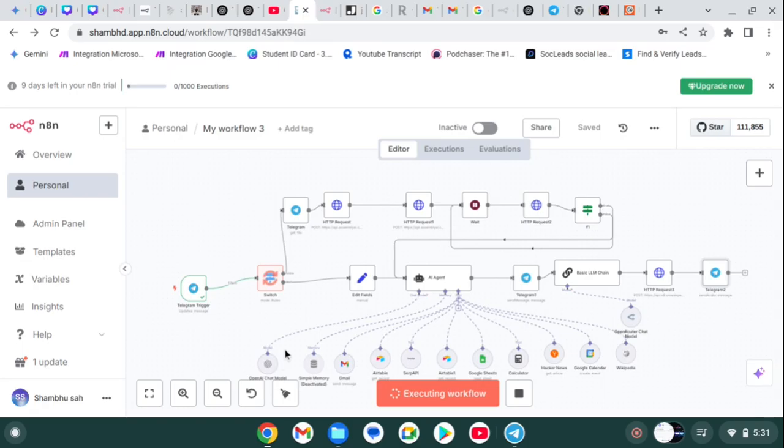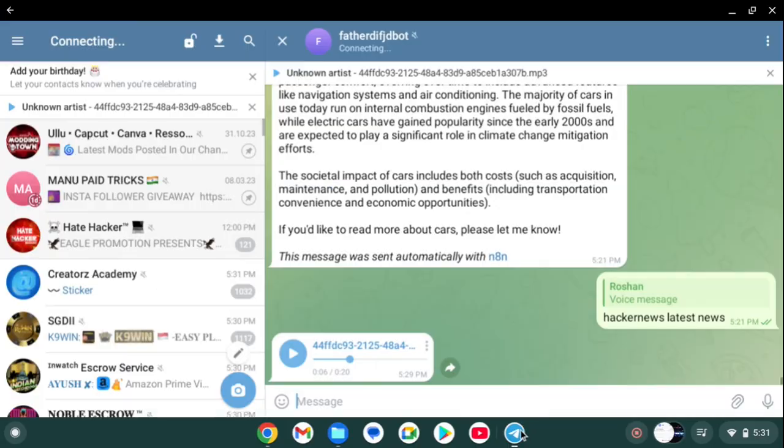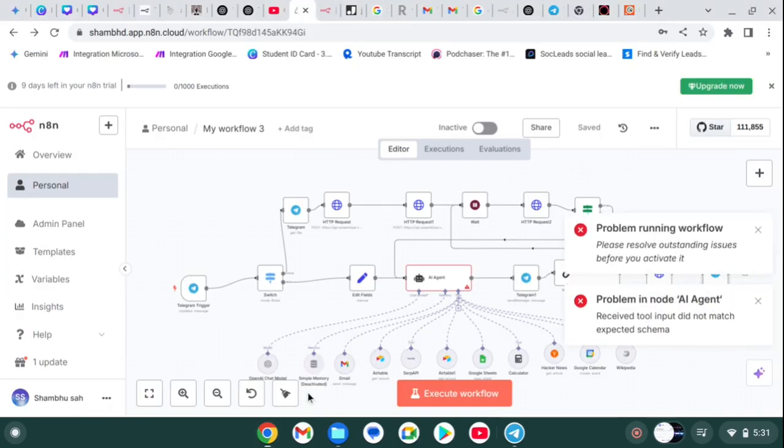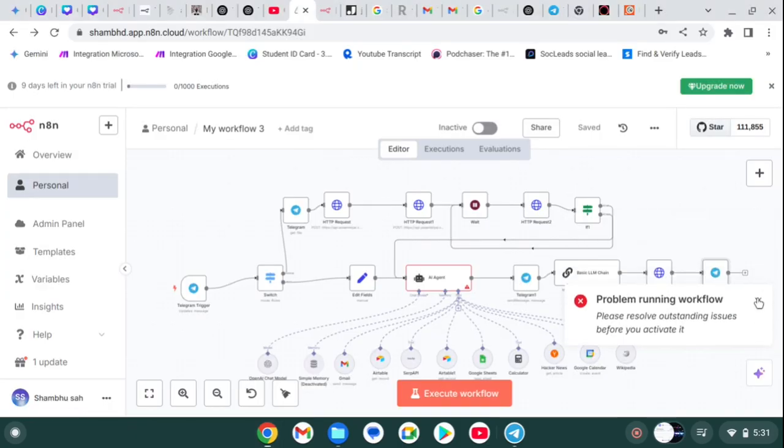and this can run automatically. I can't even provide any input, so it can work. Here you can see. Let's see where can I get error.